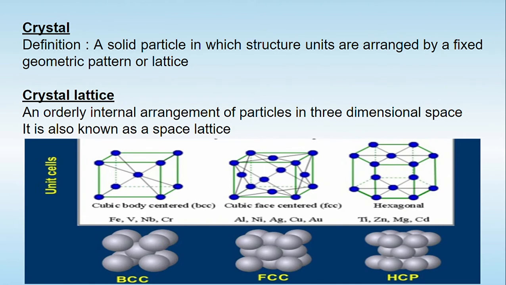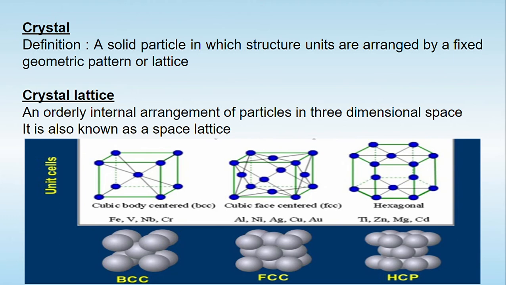Now into the previous slide we were talking about the word crystallization. Now try to understand the word crystal. Now what is a crystal? Crystal is basically a solid particle into which the structure units are arranged into a definite geometrical pattern or lattice, which is known as a crystal lattice. So I can say that a solid particle exists in two forms, either it may be amorphous or it may be crystals.